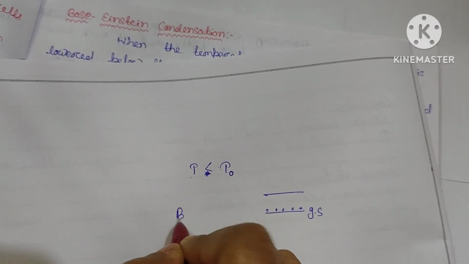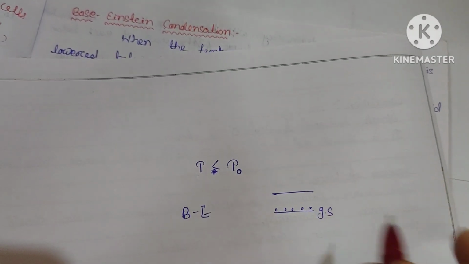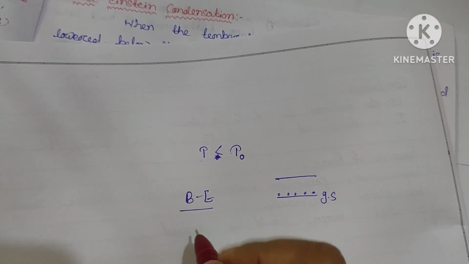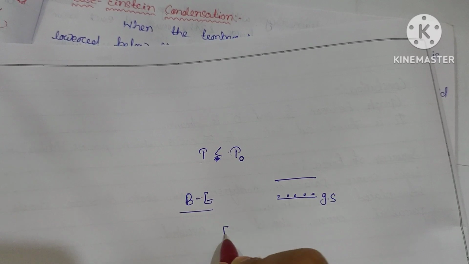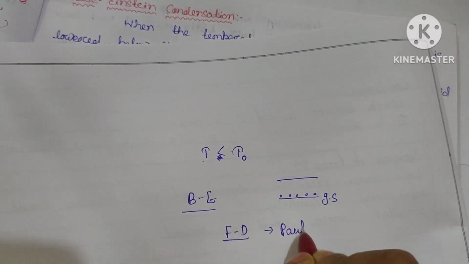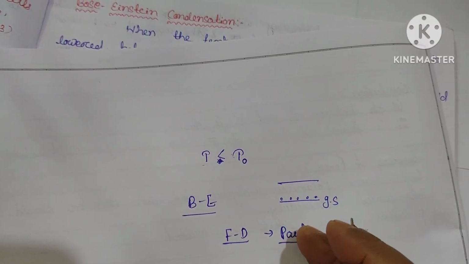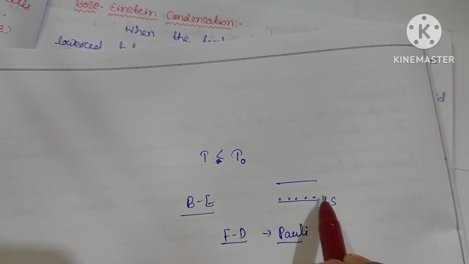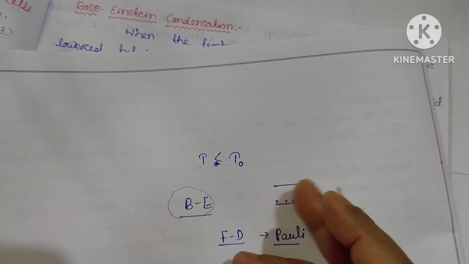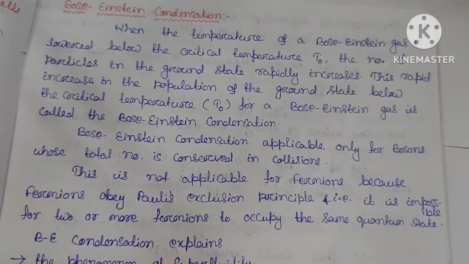But this is not valid for Fermi-Dirac statistics. Why? You can see this is valid only for Bose-Einstein. Because Fermi-Dirac statistics follows Pauli's exclusion principle, which says no two particles can lie in the same state. So a large population of particles in the ground state is possible for Bose particles, but this is not the case for fermions. Let us see in detail.